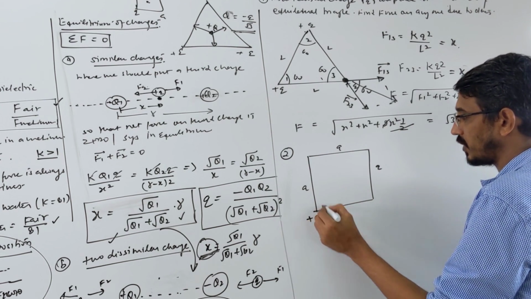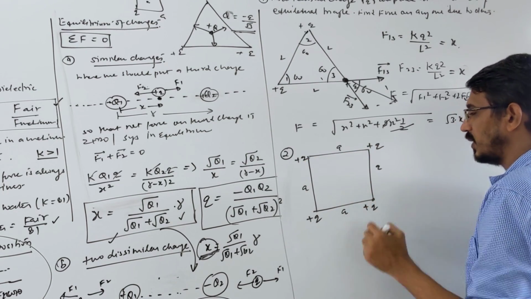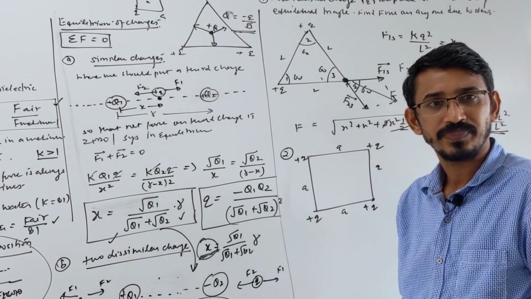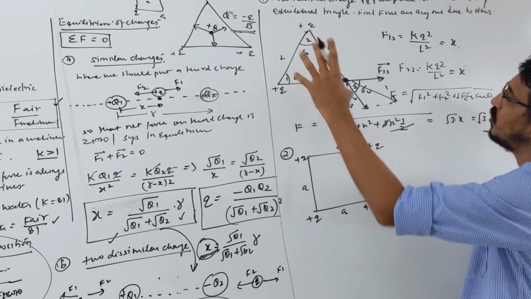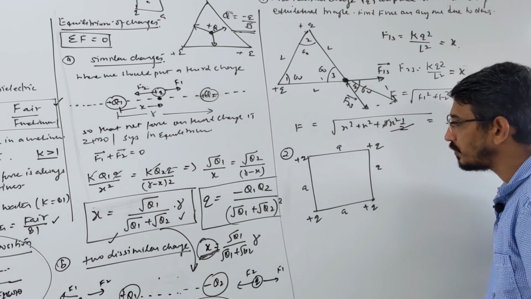What charge? Is this a plus q, or can a different value also be possible? Now, suppose a similar question: find the net force on any one charge due to the other 3 charges. Here 3 forces will come. So I'm giving an example. Here 2 forces will come, and you add them by the vector rules. Here 3 forces will come. So let's see how you solve.